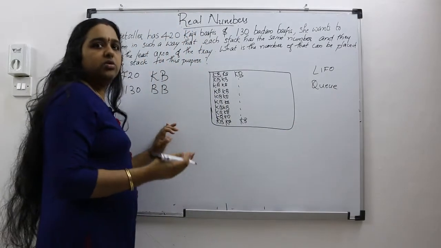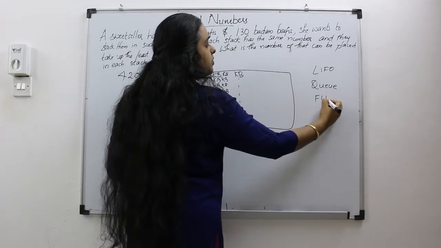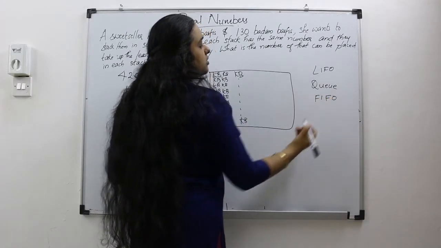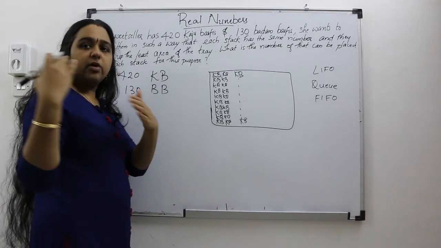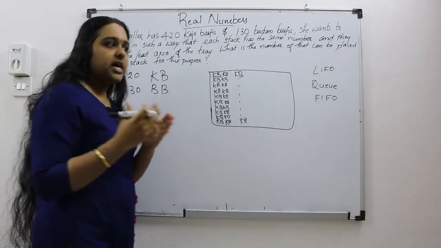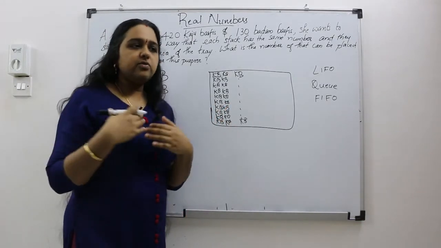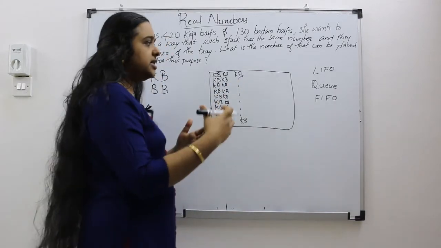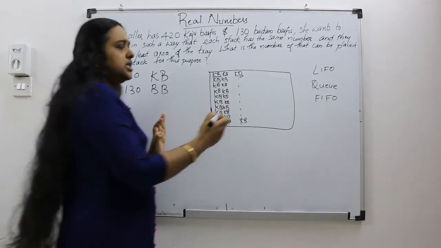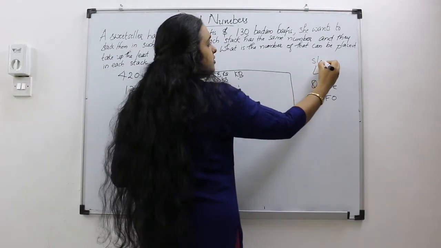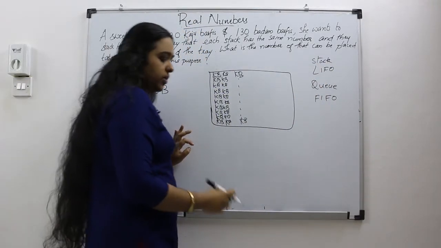We know what a queue is. We all used to study in a queue. Queue is first in, first out. Because people will come one after us. If you are standing in a queue, the next person will be coming at our back, so we will be moving out first. That is first in, first out. Whereas a stack is last in, first out. This is just for your information. What is the difference between a stack and a queue?